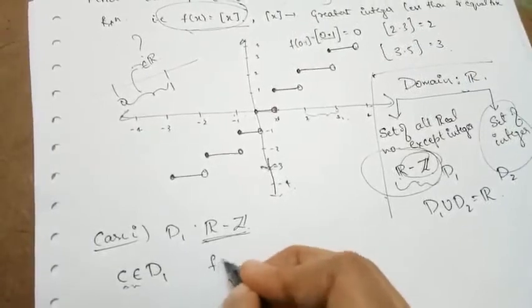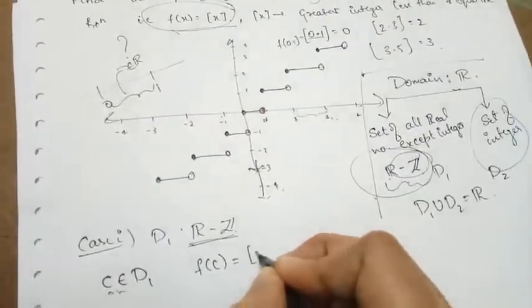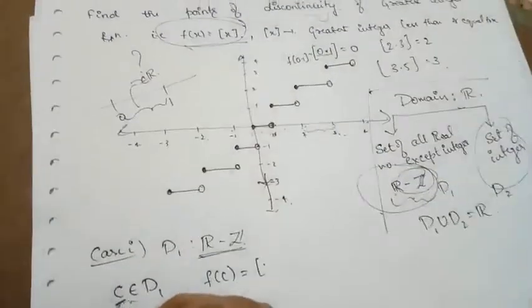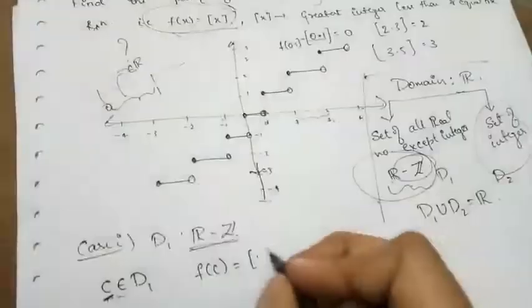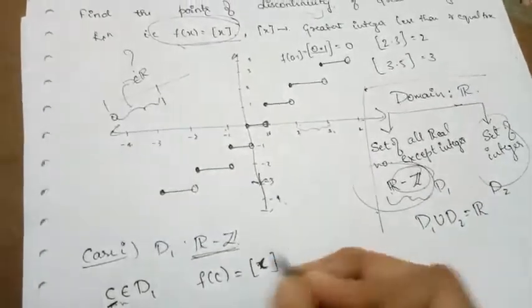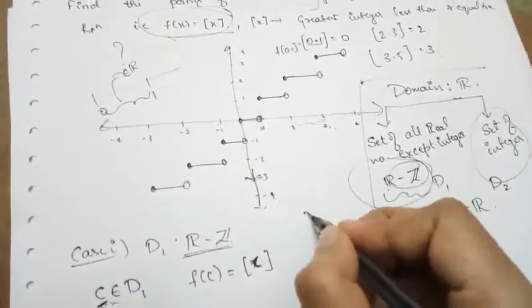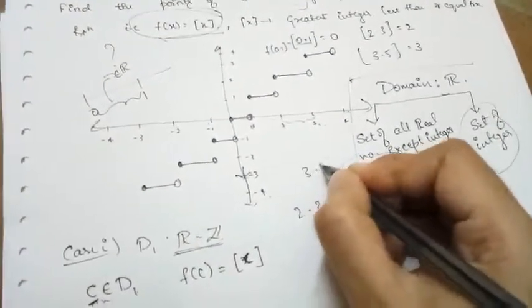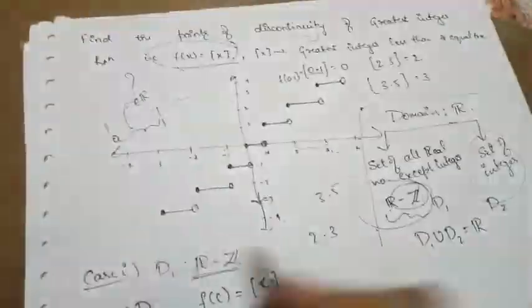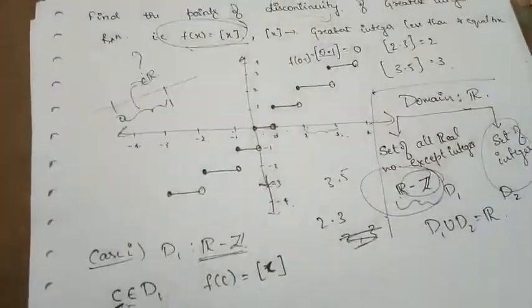So the value of the function at C, which belongs to D1, is nothing but box C. C might be 2.3 or 3.5 or like this, but C is not equal to 2 or 3. That is what D1 is saying.